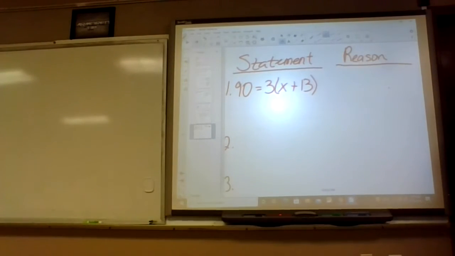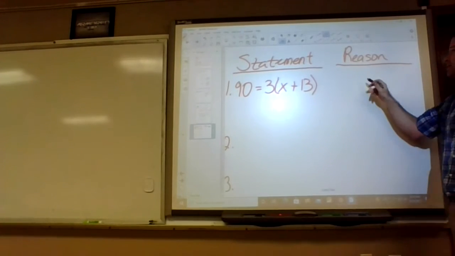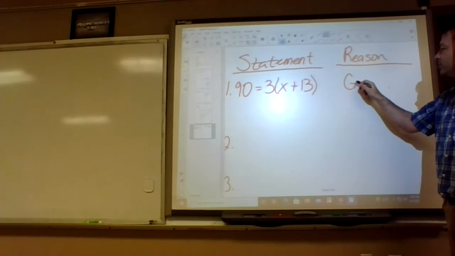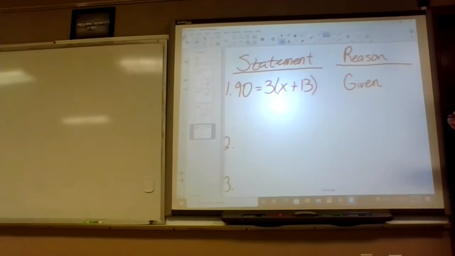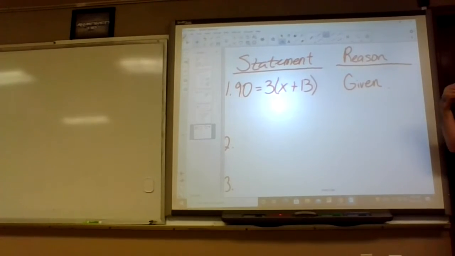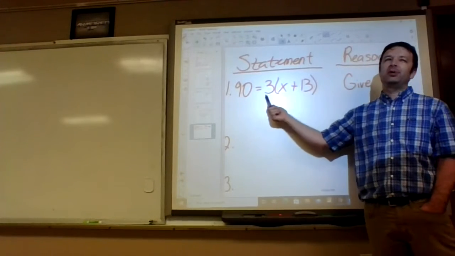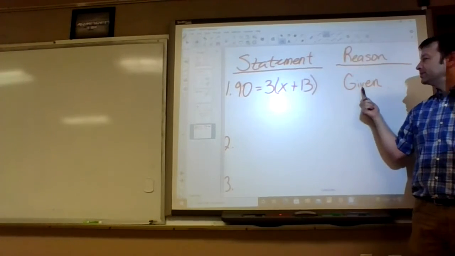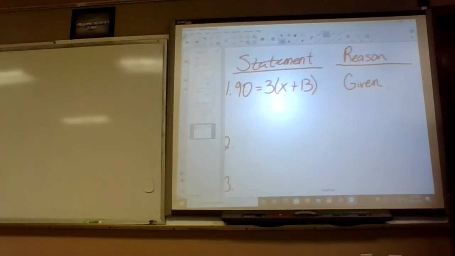And how do I know that's true? Because they told us. Okay, that's our starting assumption. So basically, every first step in a proof is just starting with what is given to you. So the reason is always just going to be "given." You repeat what they tell you the starting point is. This is our starting point. It was given to us.